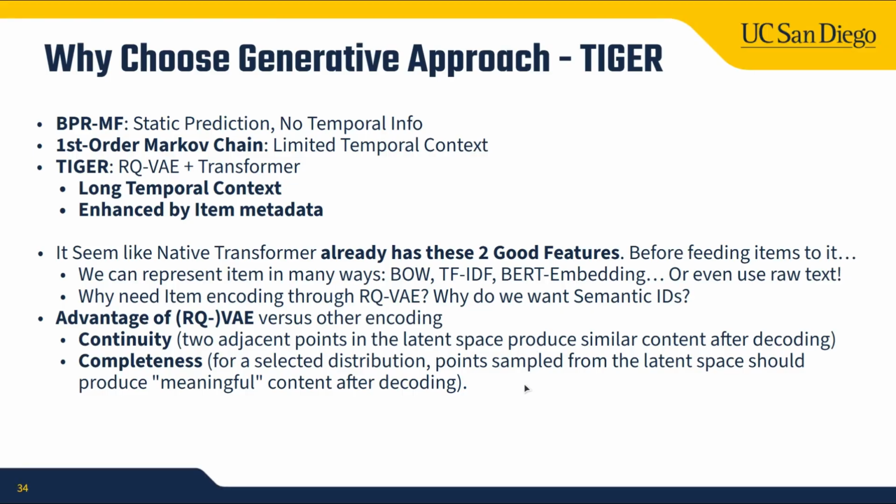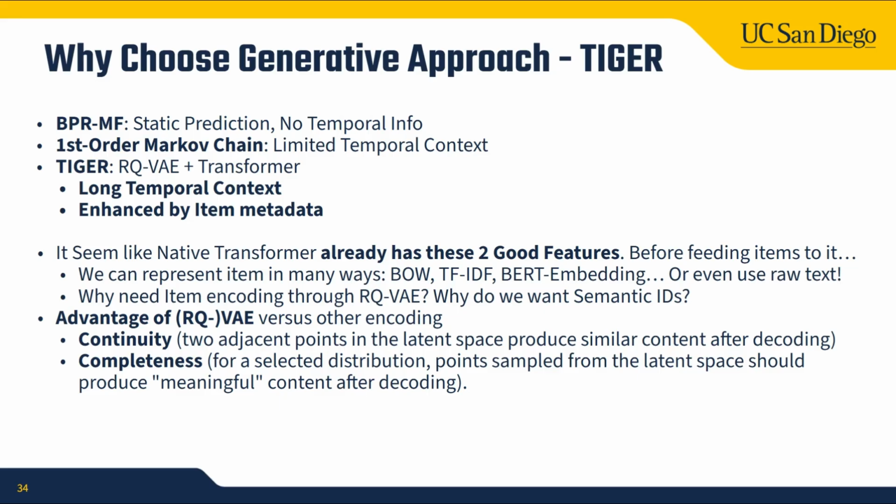And then why do we need to use the Tiger approach? Why do we choose it? Looking at our two baselines, BPRMF is static and misses the sequential information entirely. Markov chain captures short sequential information but treats the item as a meaningless number. Our core model, Tiger, uses a transformer for long-term context and constructs semantic IDs from item metadata, which combines the advantages of these two baselines and can make it much more powerful than our two baselines.